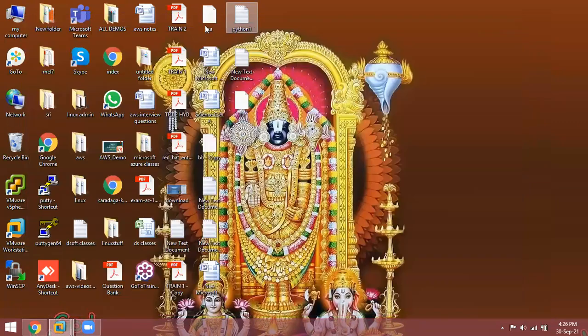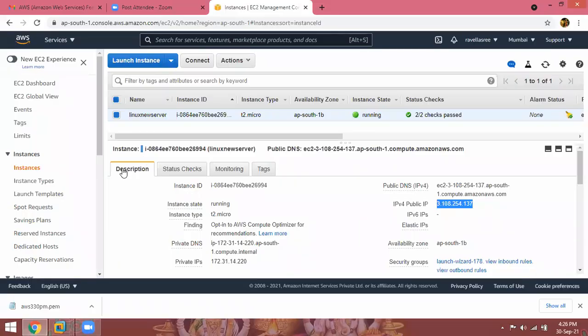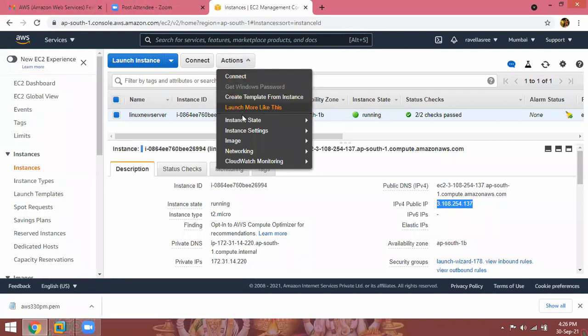Exit. Now go to your account. Here, click on Actions, go to Instance state. Now see here. Stop means it will shut down. Again, tomorrow you can launch. But every time you launch, the public IP will change, but your server is the same, your data is the same, everything is the same, nothing will be changed. Reboot means how we reboot our Windows system, like that you can reboot. Terminate completely demolishes your server.